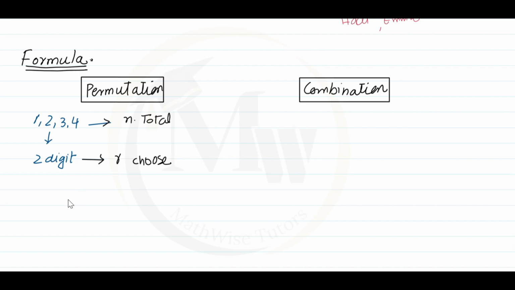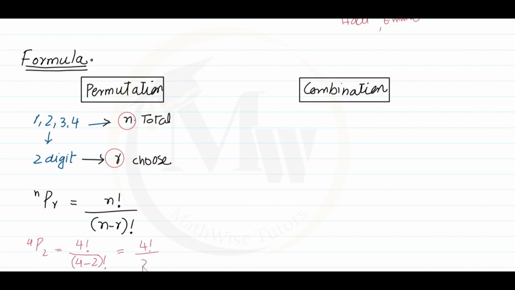Using the permutation formula, nPr equals n factorial over n minus r factorial. Where n is 4 and r is 2, 4P2 equals 4 factorial over 4 minus 2 factorial, which equals 4 factorial over 2 factorial, and by simplifying it gives us 12.